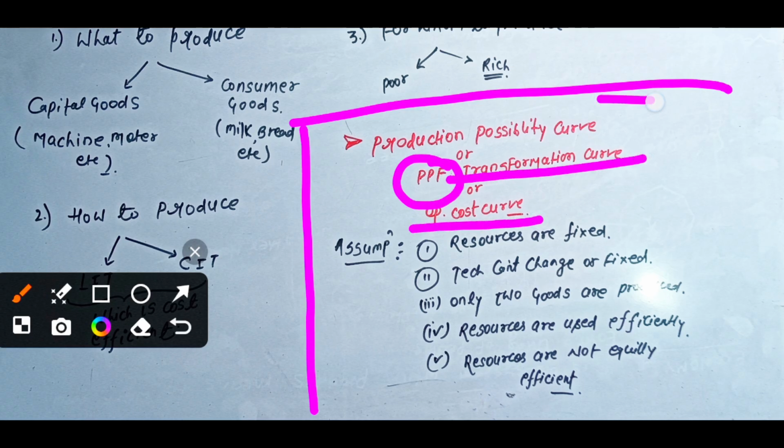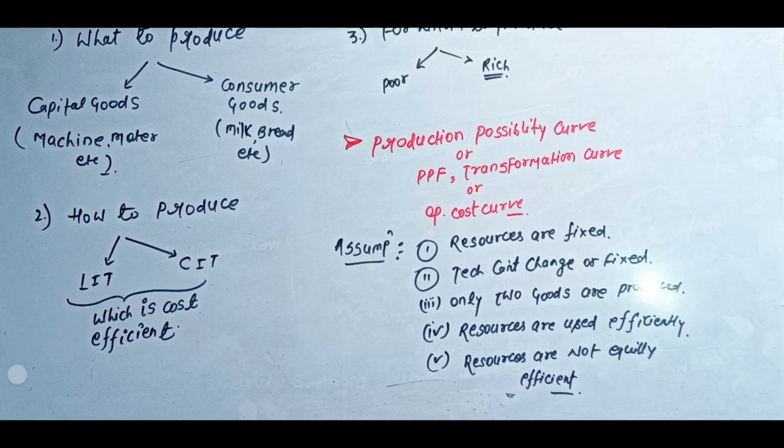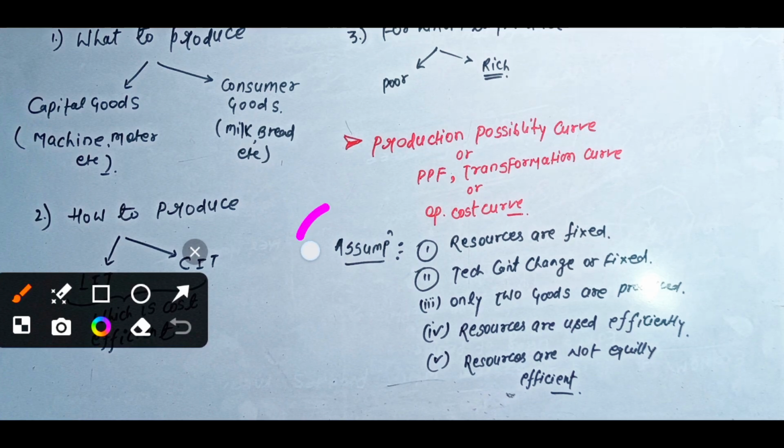These are the other names of the production possibility curve, right? So we will start with the assumptions. What are the assumptions of this curve? First of all, resources are fixed. In this curve, you can't change your resources. The resources you are given, you have to use only those. Okay, so first is that resources are fixed.